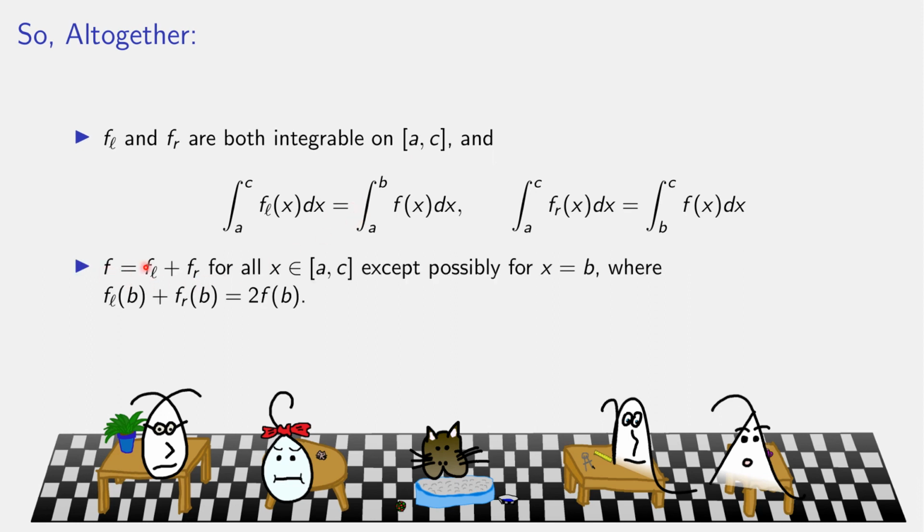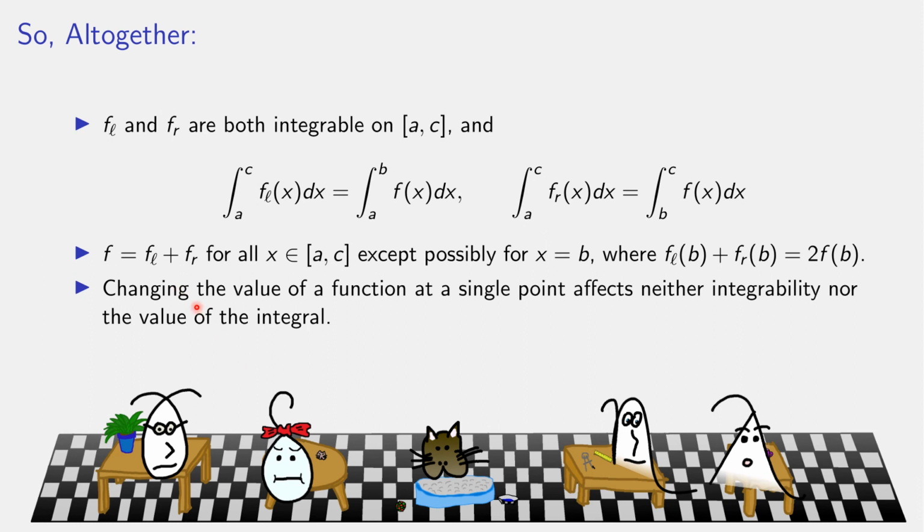But the value of the function is exactly the sum of these two things, except possibly at the one point where we kind of shared what they were doing. Changing the value of a function at a single point, as one of your practice problems showed, does not affect whether it's integrable or not, nor does it affect the value of the integral. So by changing it at a single point, we're not going to change much, so we can just say the function f is just f_L plus f_R. On the left, this gives me f and this gives me 0. But on the right bit, this gives me f and this gives me 0. So regardless, the function overall is its left half plus its right half.